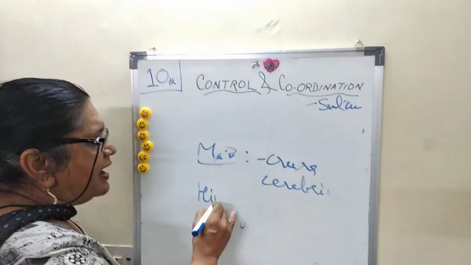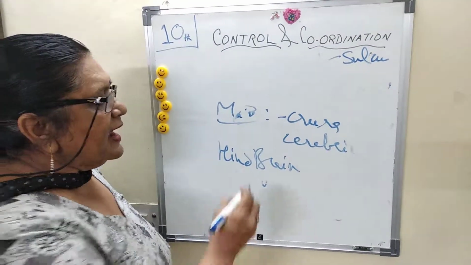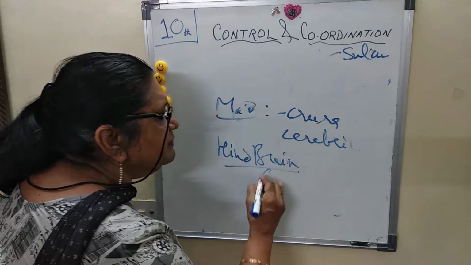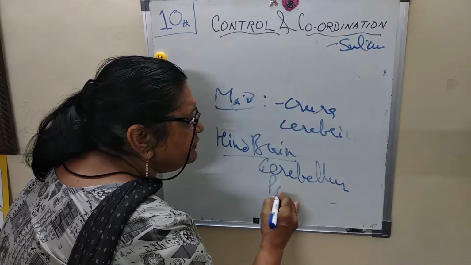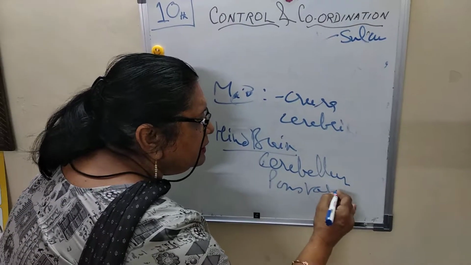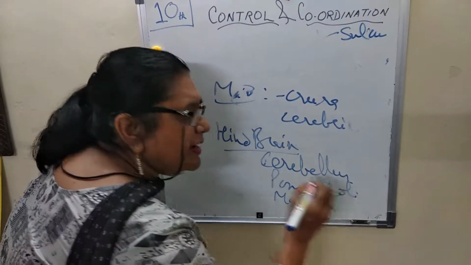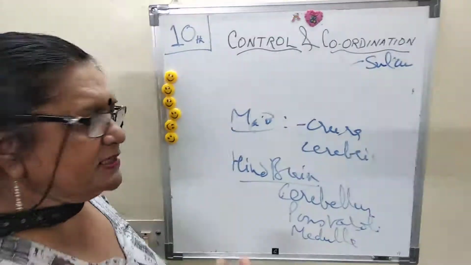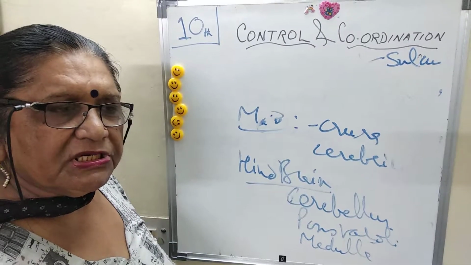The last part of the brain is called the hindbrain. The hindbrain is again very sensitive: cerebellum, pons varolii, and medulla oblongata. The medulla oblongata is a very sensitive part that receives various sensations and the heartbeat.